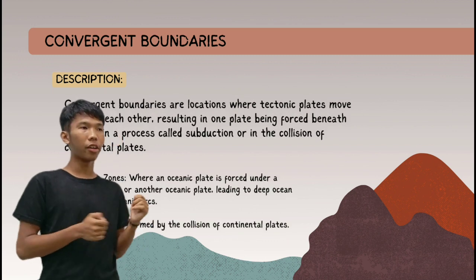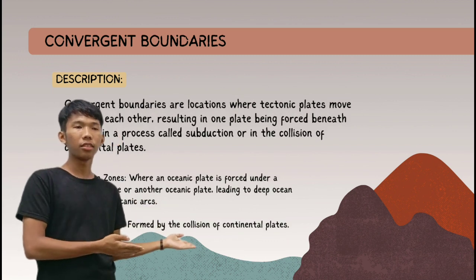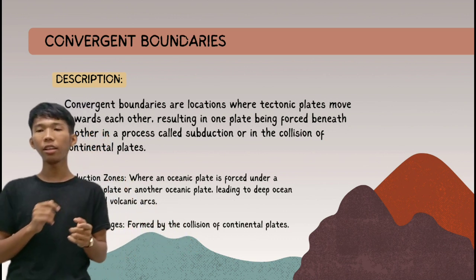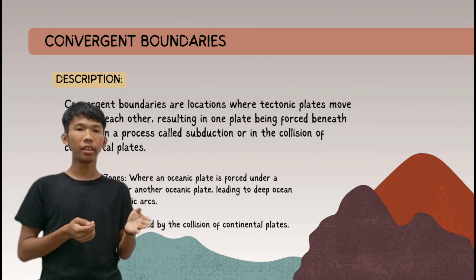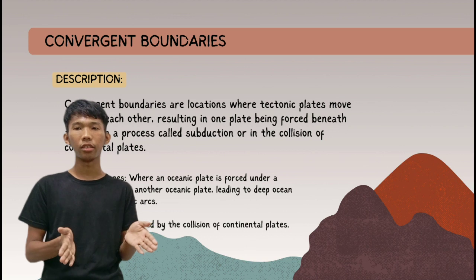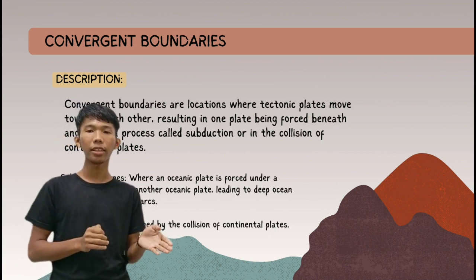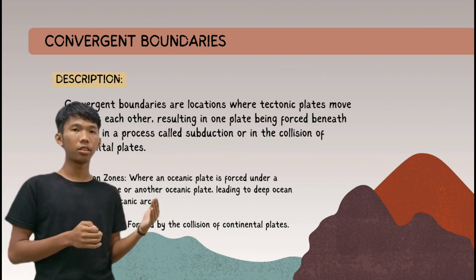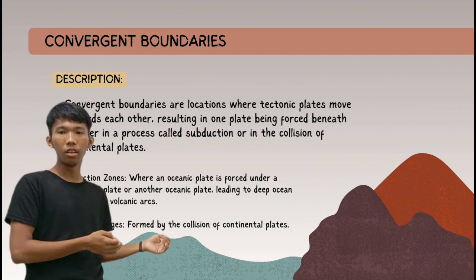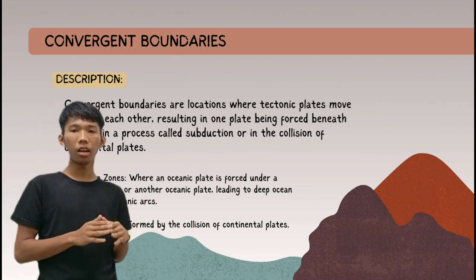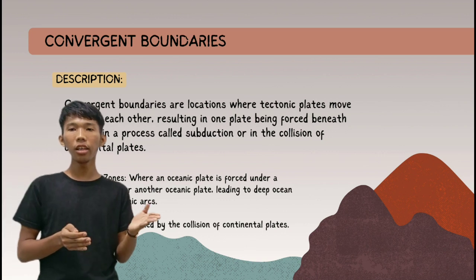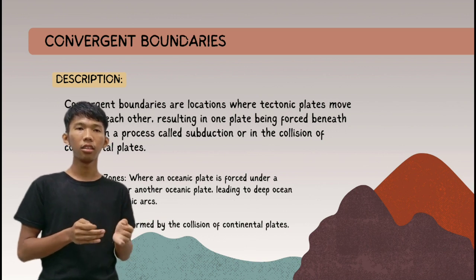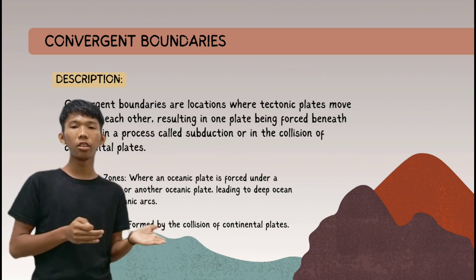Next, the convergent boundaries. The convergent boundaries are locations where two tectonic plates move towards each other, resulting in one plate being forced beneath another in a process called subduction, or in the collision of continental plates. So there are two types of convergent boundaries. First, the subduction zone. What is the subduction zone? Where an oceanic plate is forced under a continental plate or another oceanic plate, leading to deep ocean trenches or volcanic arcs. One of the examples of the subduction zones is the Mariana Trench.